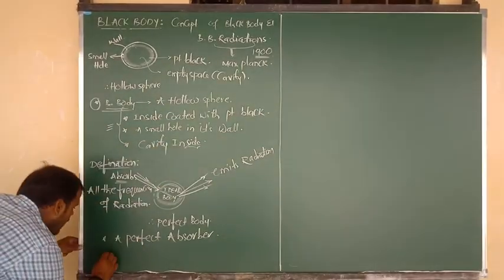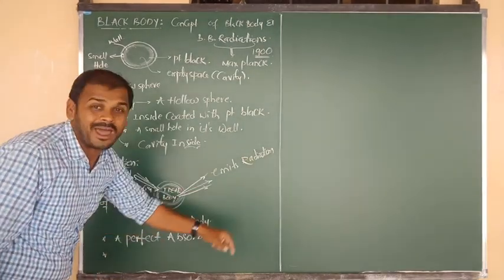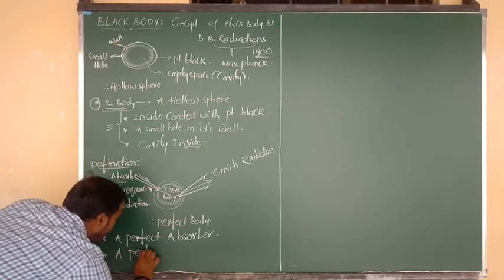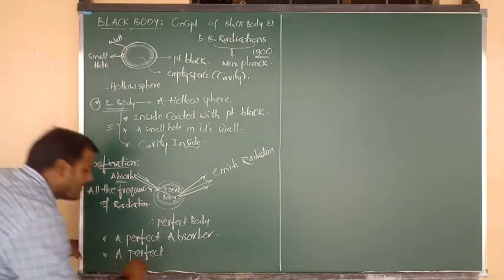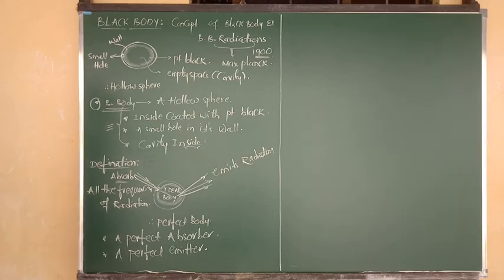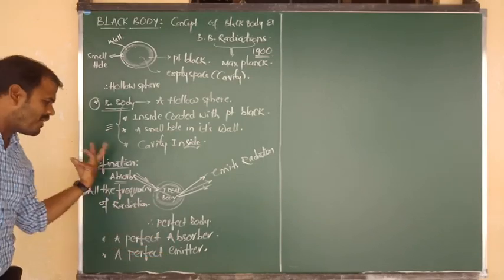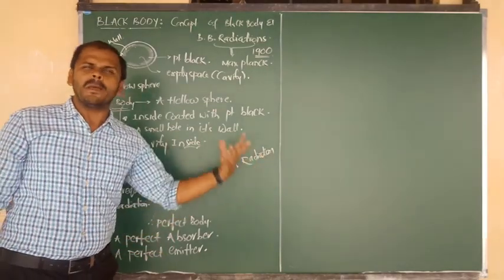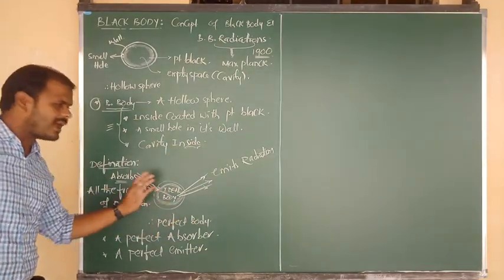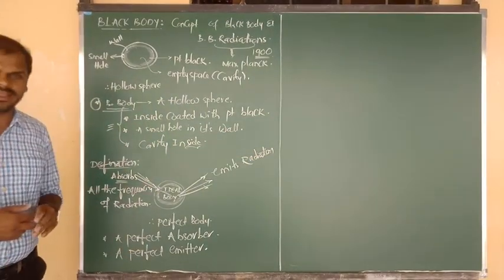Next, all the absorbed radiation is going to be emitted out. So again we can say that a black body acts as a perfect emitter. A black body acts as both a perfect absorber and a perfect emitter, because it is capable of absorbing all the frequencies of light and emitting all the frequencies of light. I hope you understand this meaning clearly.